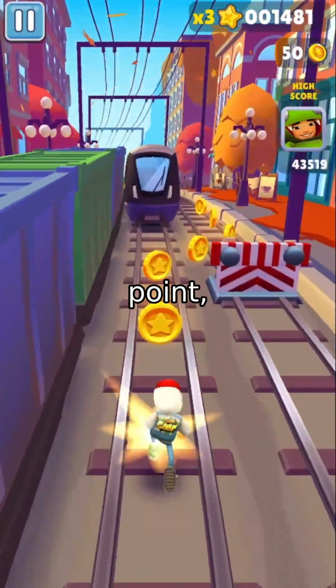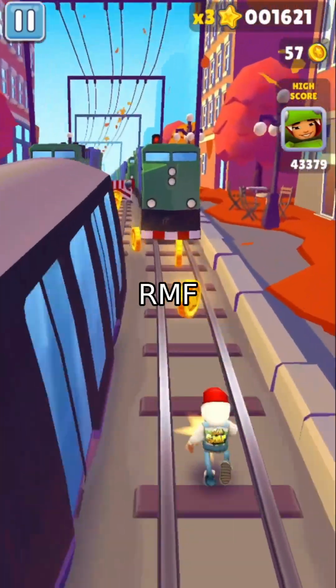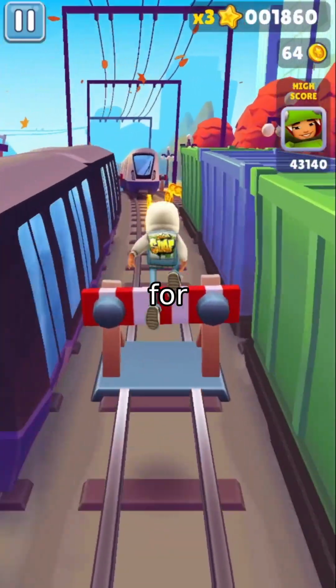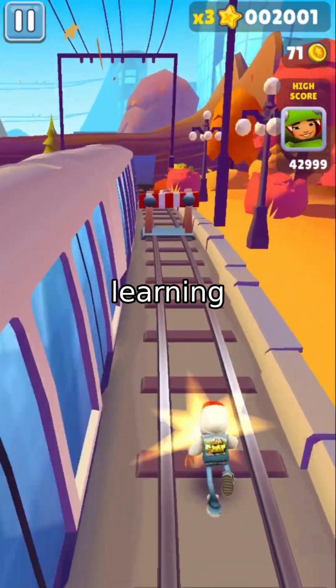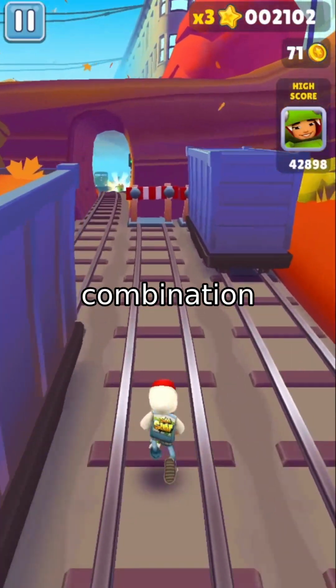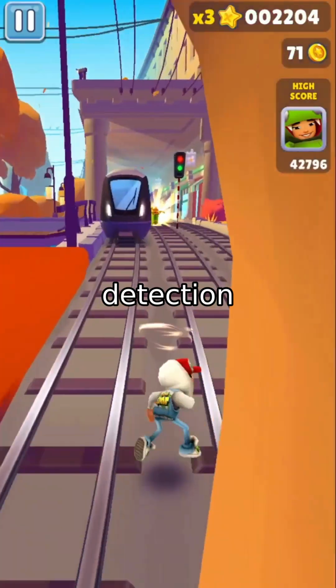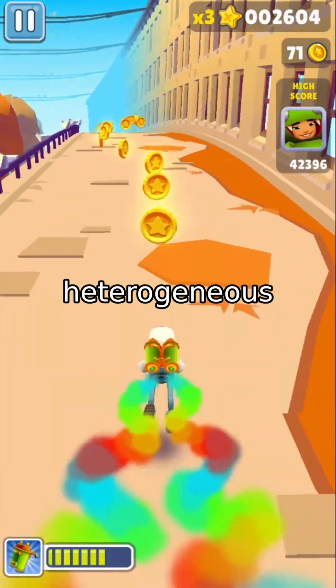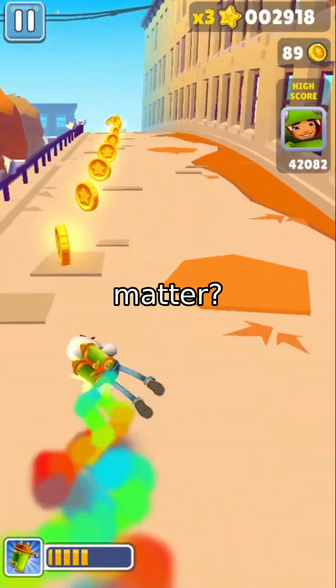And here's a critical point: modularity is key. SCR-MF isn't tied to one specific detector or imputer. You could swap scRecover for scImpute, or missForest for a deep learning model. Though in our experiments, the combination of scRecover's precise dropout detection with missForest's flexible regression proved most effective, especially on heterogeneous datasets. So why does this matter?